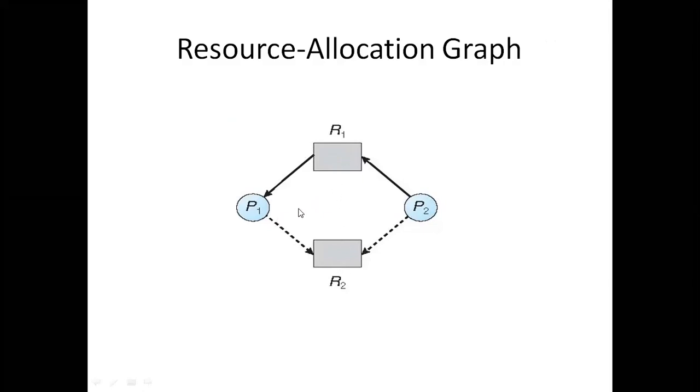What happened here? R1 is assigned to P1 and P1 is waiting for R2. And P2 is waiting for R1 and P2 is waiting for R2 also. Let me explain you with the pen.